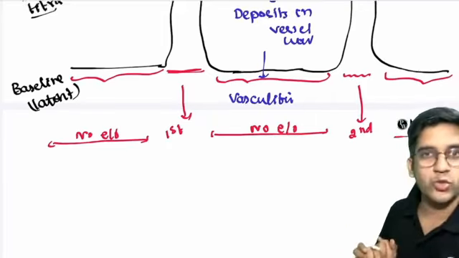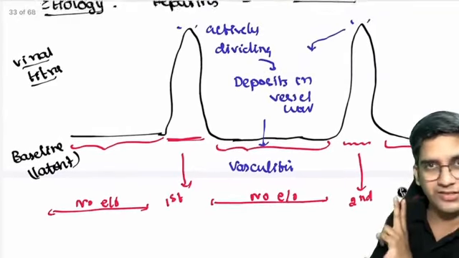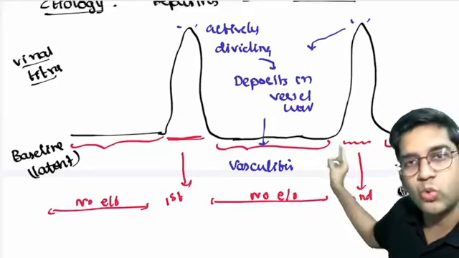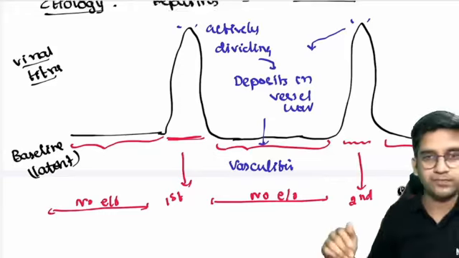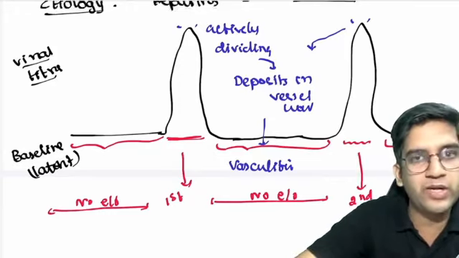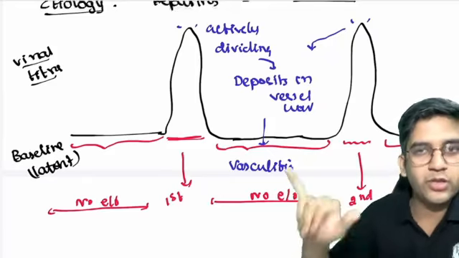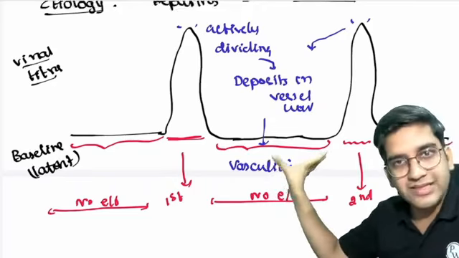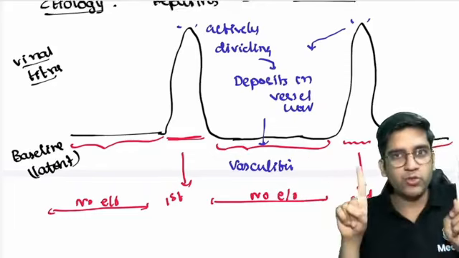Now let's look at the vessel. Just listen carefully and answer this question. This pathogenesis here, is it two episodes of acute inflammation or chronic inflammation? How do you categorize them? Will you categorize them as chronic inflammation, or as two episodes of acute inflammation? It is two episodes of acute inflammation, because in between, this latent time can be 1 year or 2 years or 5 years also, right? It's two episodes of acute inflammation.